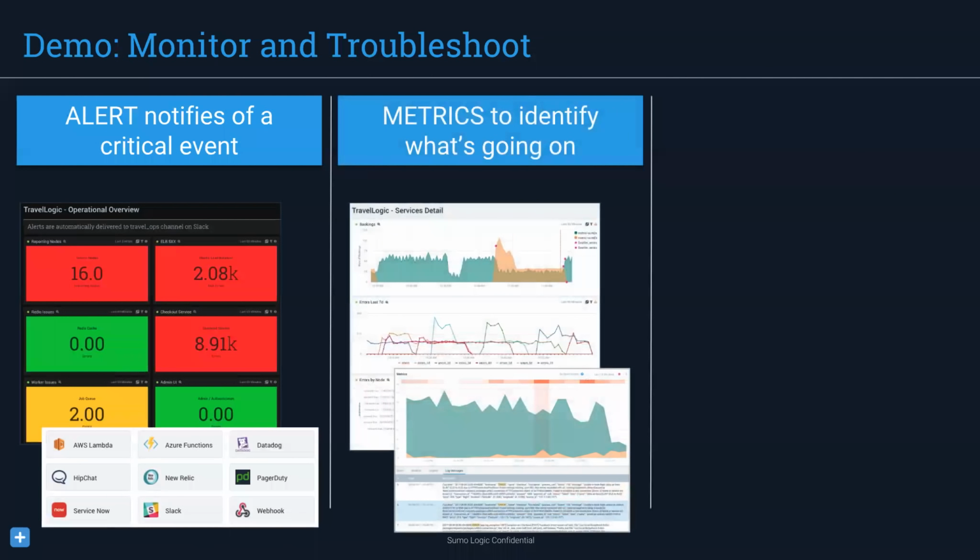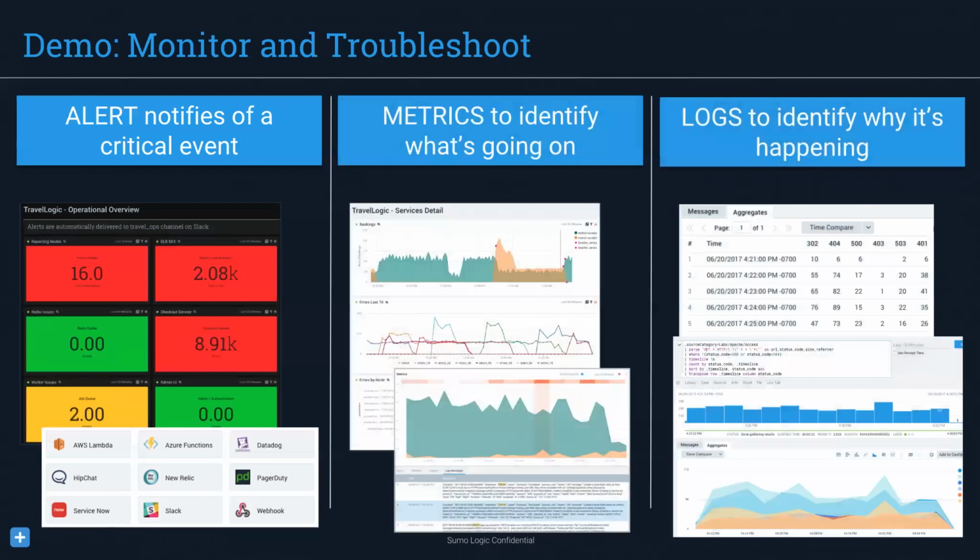Another component of what we did was using metrics to identify what's going on. So we were able to ingest our hardware information and bring in that CPU usage, that memory usage. Certainly there are other metrics that can be brought in, but we were able to use those and identify what was going on, and the what was the increased CPU usage.